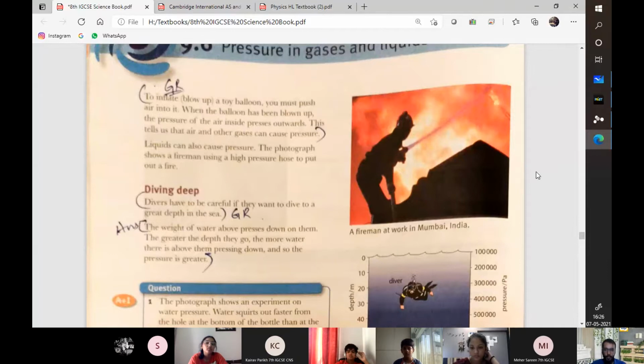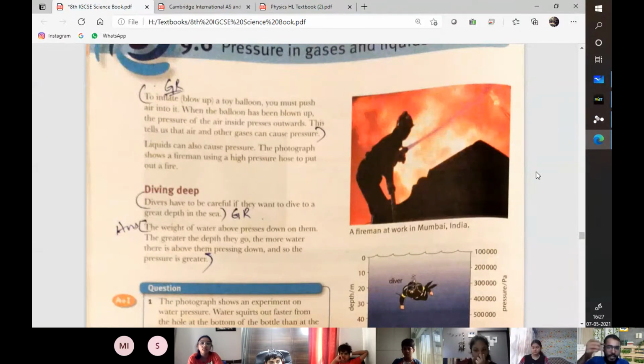If you don't know this, divers wear belts. These belts are made up of metallic blocks. They have masses of metallic blocks hanging onto that belt, so that is to keep them underwater. The oxygen tank also, because the water pushes them above. Yes, and that is what pressure is. The water is exerting a pressure to push them up and they want to go down. This is the relation of pressure. You remember it as buoyancy, but it actually is pressure.